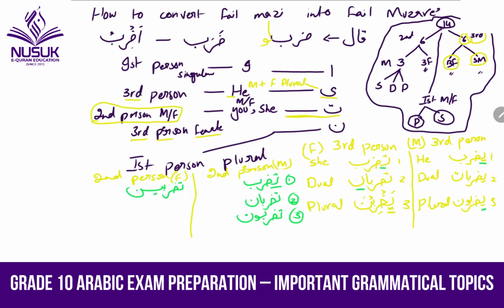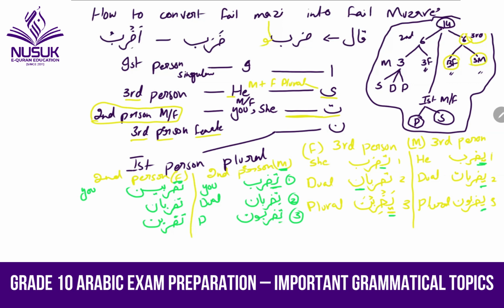And then this is again same, Tazribani. And this is Yazribna, but at this point we have to write Tazribna. That's it. That means you, plural. This is dual, and this is plural, and this is also you. But keep in mind this is male and this is female. For the male, there we had Yazribu, and there we have Tazribu. There we have Yazribani, there we have Tazribani. There we have Yazribuna, there we have Tazribuna.